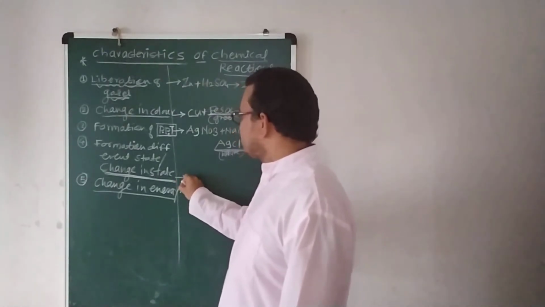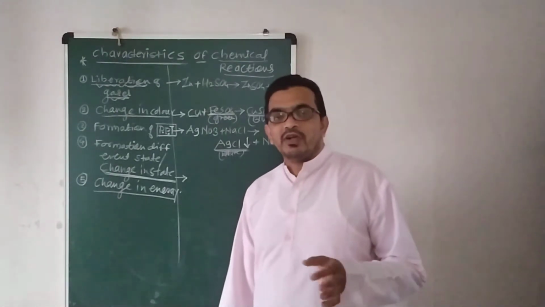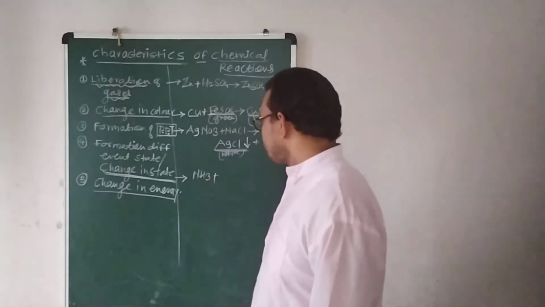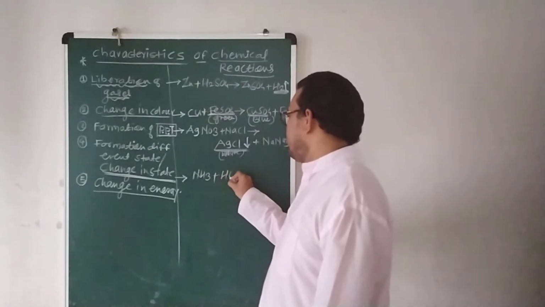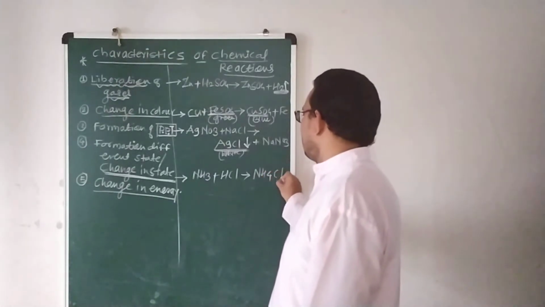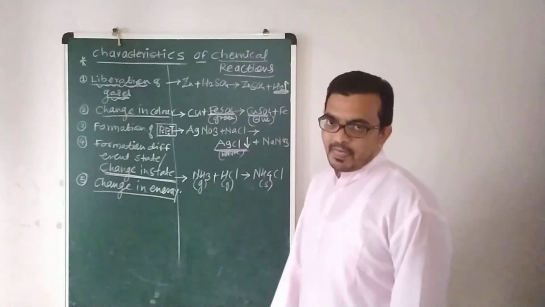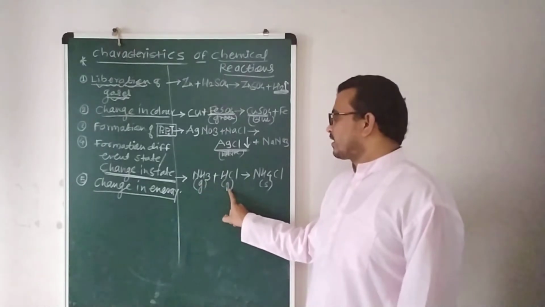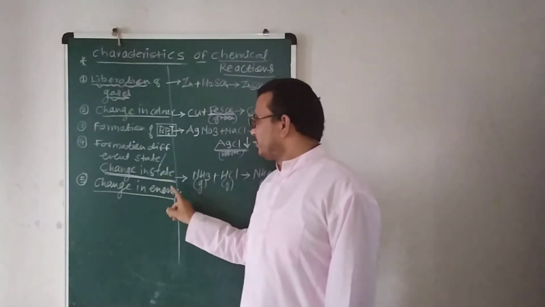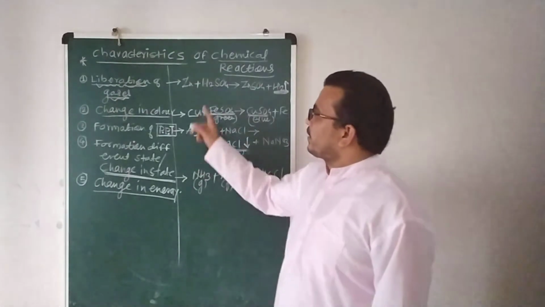Another one is change in state. Some reactants are in one state and the product is in a different state. For example, suppose NH3, ammonia, and HCl react. They will form NH4Cl. The ammonia is in the gaseous form, HCl is also in the gaseous form, but the product is in the solid form. Both reactants are gases, but the product is solid. So this is the change in state. We can see that the reactant is in one state and the product is in another. So this is again an important characteristic of a chemical reaction.